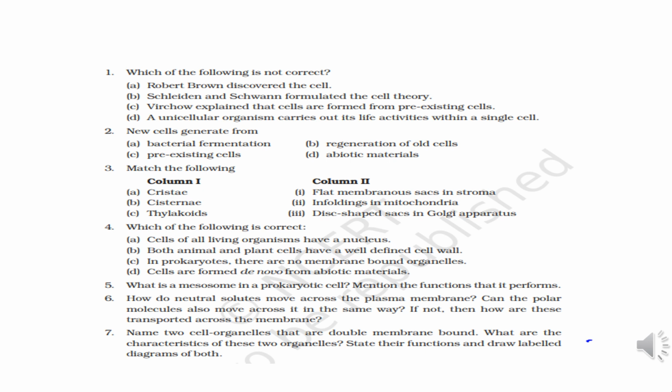Next one is match the following. So column one, cristae are the infoldings in mitochondria. Then cisternae are disc-shaped sacs in Golgi apparatus, and thylakoids are flat membranous sacs in stroma. As we have studied all these organelles, you know very well that thylakoids are flat membranous sacs in stroma. And next, question number four, which of the following is correct? So from these four options, we have to see which one is the correct option. So C, in prokaryotes there are no membrane bound organelles, is the correct answer.